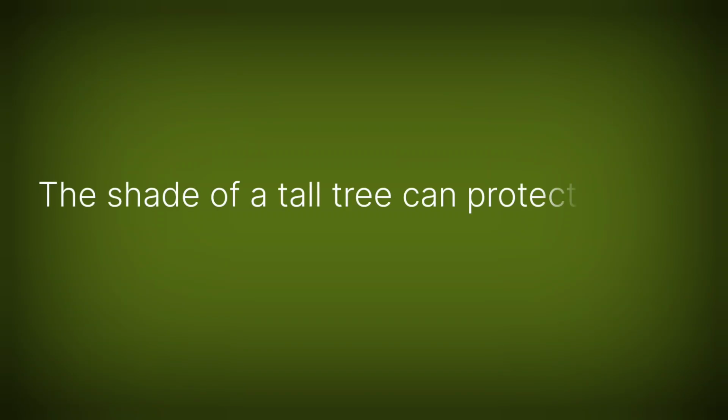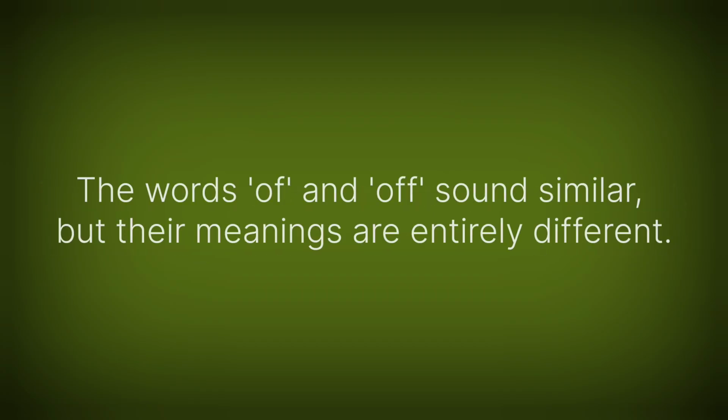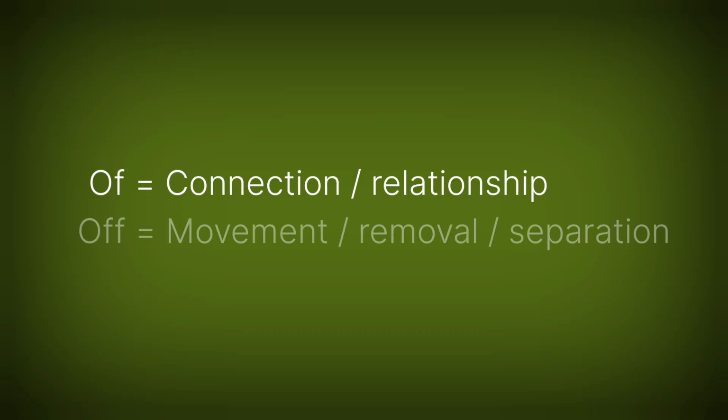The shade of a tall tree can protect the nest, but a strong wind can blow it off the branch. The words "of" and "off" may sound similar, but their meanings are entirely different and often confusing. While one shows a connection or relationship, the other shows movement, removal, or separation. And that small change from "of" to "off" can completely change the meaning of a sentence.